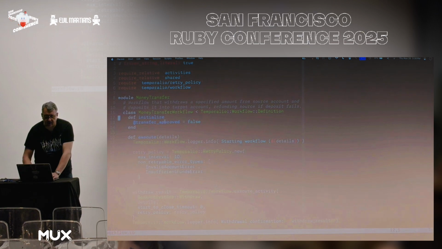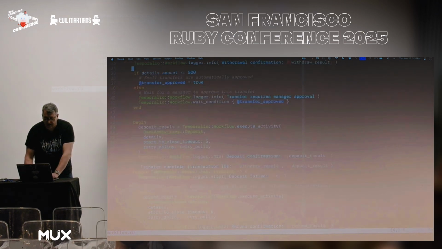Right here in initialize, I say transfer approved equals false, and then a little further down, I say if the amount is less than $500, let's approve it automatically because we don't want to waste the manager's time on something routine. But for a large thing, you know, there might be anti-money laundering or know your customer sort of rules that require us to wait for that to be approved.